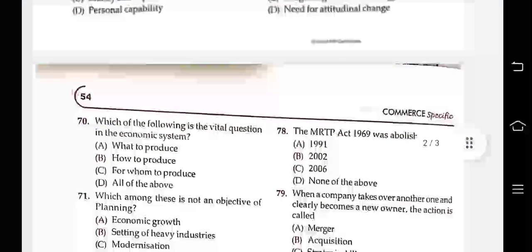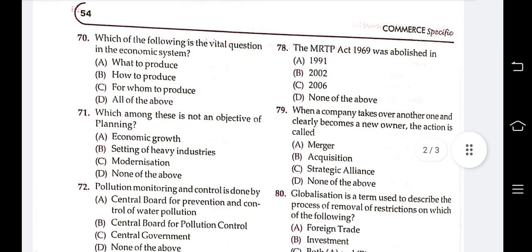The next question is 70. Which of the following is a vital question in the economic system? What to produce, how to produce, for whom to produce, all of these. Answer is D. Vital questions in the economic system are all: what to produce, how to produce, for whom to produce.